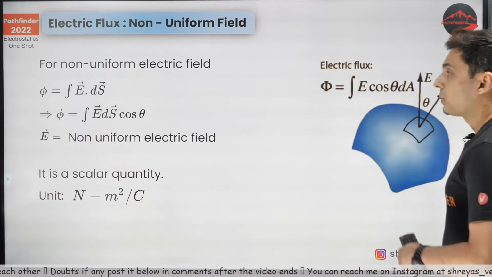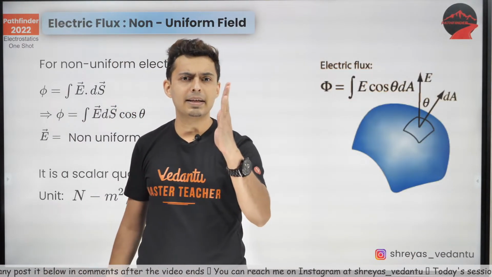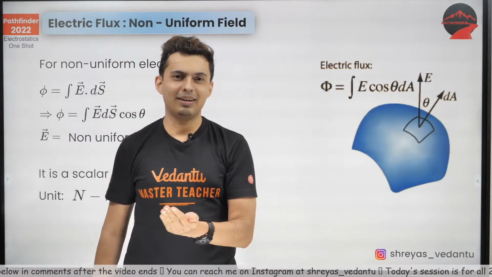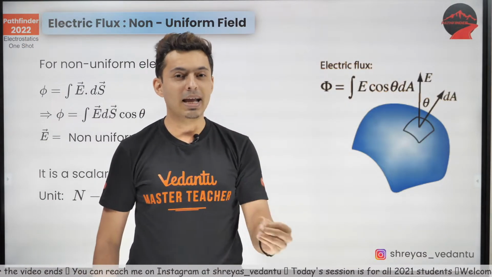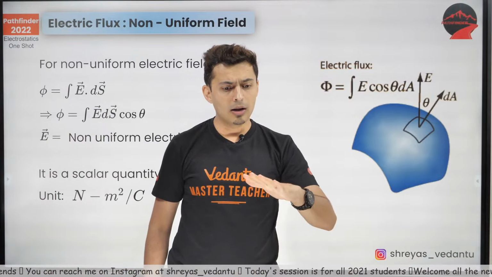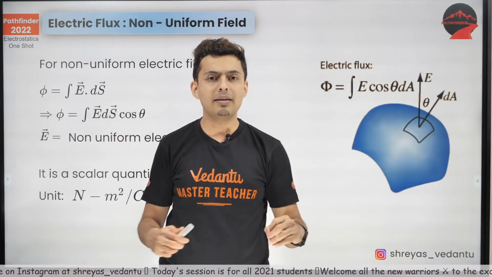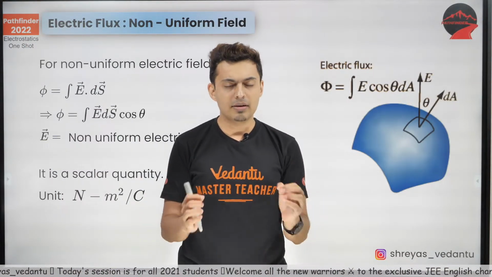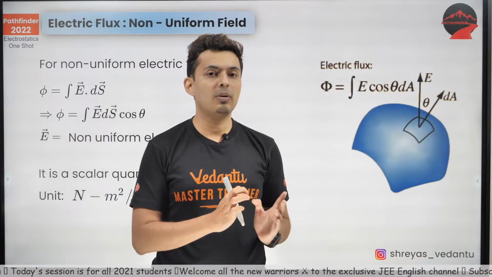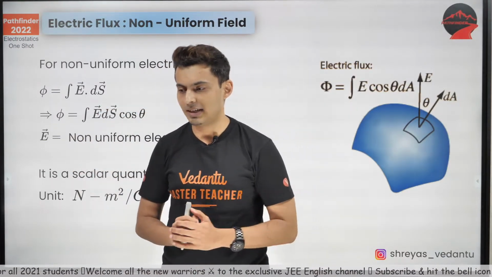Okay. Now, imagine a situation where you don't have a flat area but a curved area. The moment you have a curved area and somebody asks you to calculate the flux, or maybe the area is flat but the field everywhere is different, the moment you have curved areas or non-uniform field, immediately integration should hit your mind.